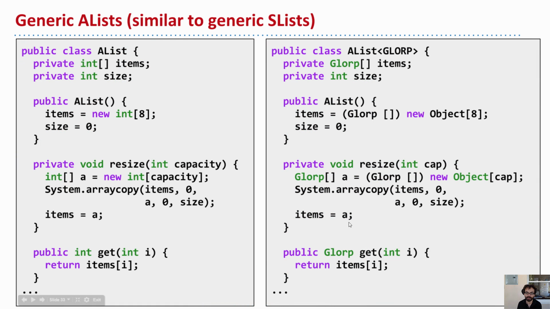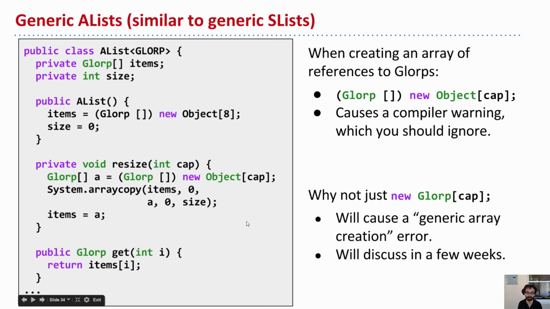The unfortunate fact is that in Java, doing a cast like this, as we'll learn it's called later, is necessary. There's no easy way around it, so we're just going to have to deal with having that compiler warning. In other words, when creating an array of references to so-called Glorps, instead of doing new Glorp capacity, you have to do this strange syntax: Glorp bracket, new Object, cap.